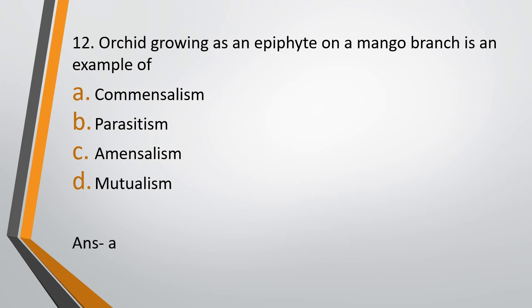The orchid is getting benefited from the mango branch. However, the mango branch is neither getting any benefit nor getting any disadvantage, right? So this type of relationship in which one organism gets benefited, the other organism is neither harmed nor benefited, is called commensalism. And what is amensalism? Right, in amensalism, one organism is harmed and the other organism is neither benefited nor harmed.